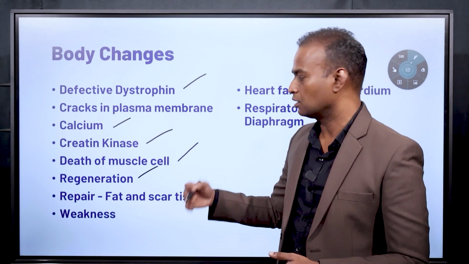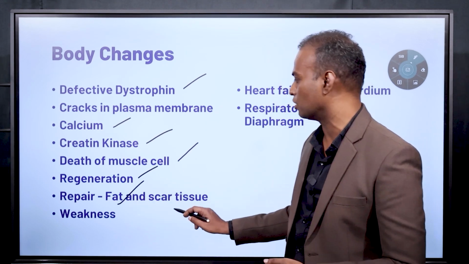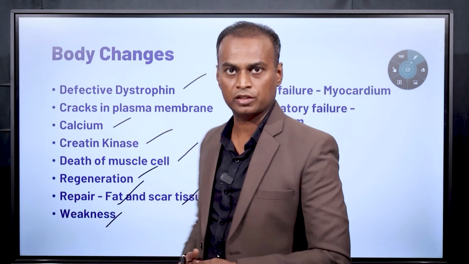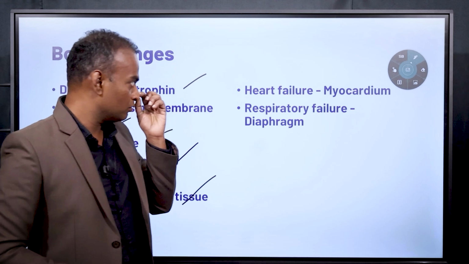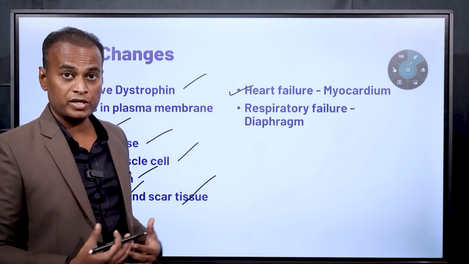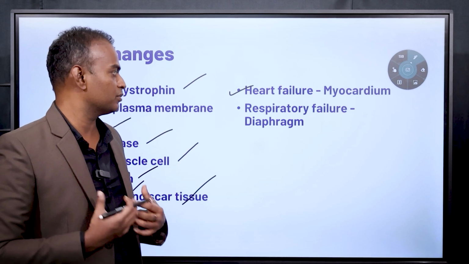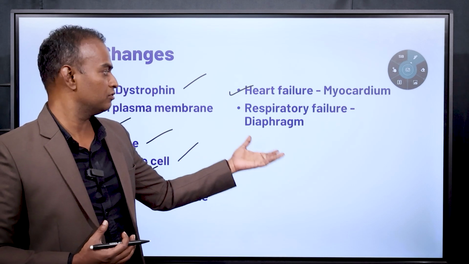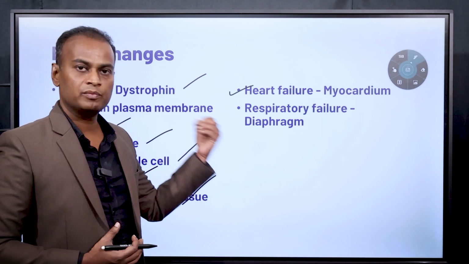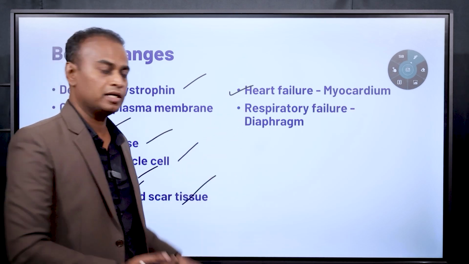Over a period of time it will lose that function, and repair happens. When repair happens, the muscle cell is replaced with fat tissue and also scar tissue. Because of this there will be a lot of weakness. We will look into it deeply. Finally there will be heart failure, because the heart is also a muscle, and respiratory failure, because the diaphragm is the main muscle involved in respiration. When the diaphragm gets damaged, there will be respiratory and heart failure at the end of life.